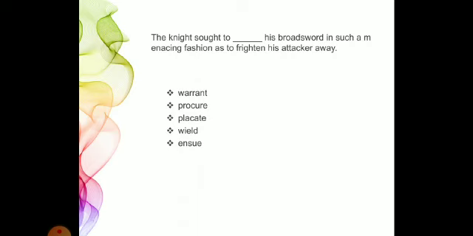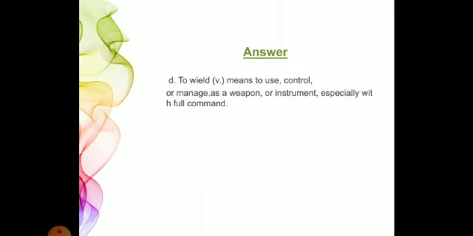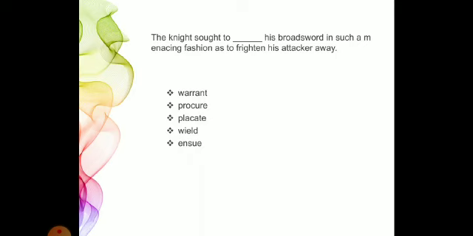First is warrant. Document होता है warrant. Warrant is a document issued by a legal or a government official for searching something or to carry some actions. So this word is eliminated. Second is procure. Procure means to obtain or acquire something. कुछ ले लेना, कुछ find करना.